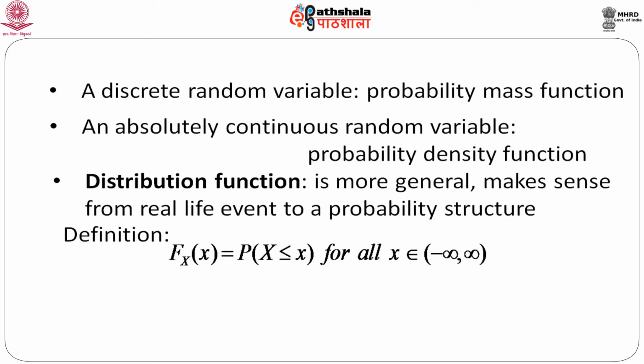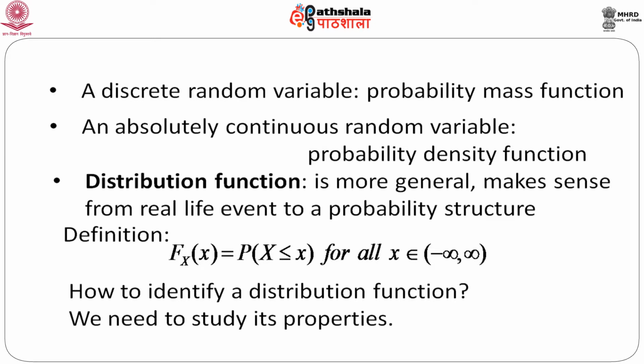Now, from the definition it is clear that whatever be the nature of the random variable, we can always think of the event capital X less than or equal to small x, and we should be able to calculate the probability of this event, that capital X takes values which are less than or equal to small x. Now, small x is in fact a realization of the random variable based on a random experiment. So, the basic question is, once we define a distribution function, is it possible to identify a distribution function? There are some remarks I should make in this context.